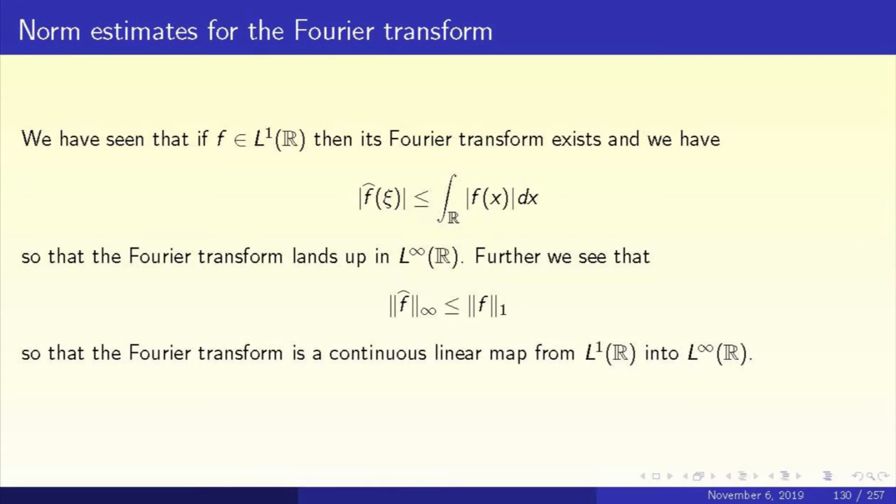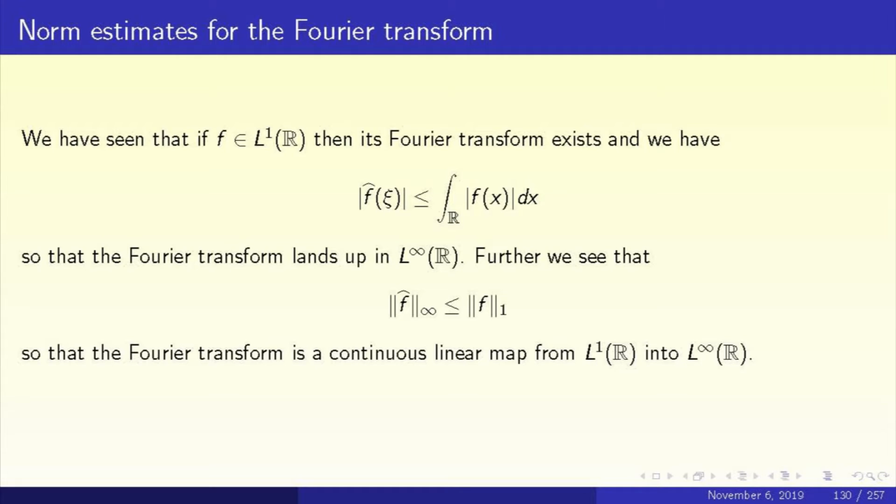So we know that if a function f is absolutely integrable, its Fourier transform exists. That is, if f is in L1 of R, then the Fourier transform exists. What is the Fourier transform? f hat of chi equals the integral over R of e to the power minus ix chi f of x dx. Take the absolute value inside. So mod f hat of chi is less than or equal to the integral over R of mod f of x dx, because the modulus of e to the power ix chi is 1.